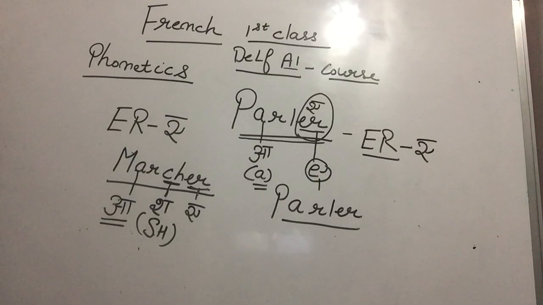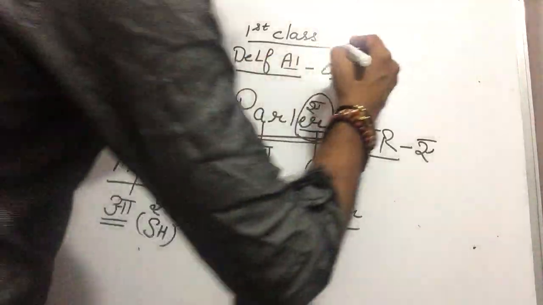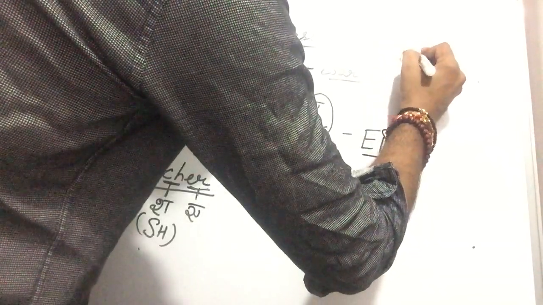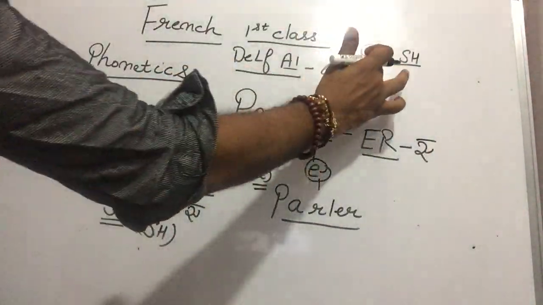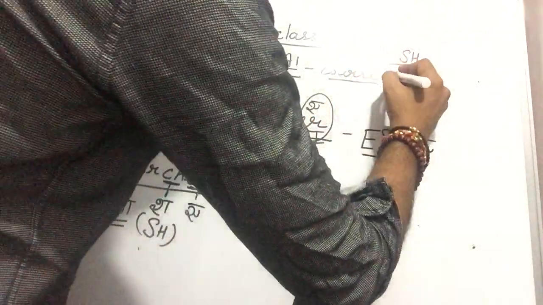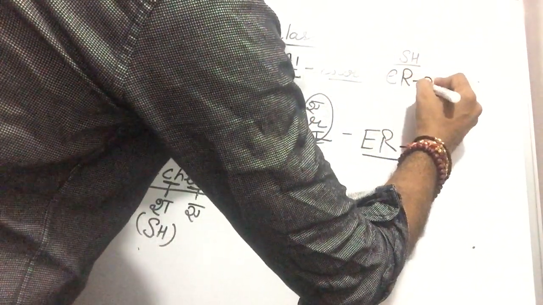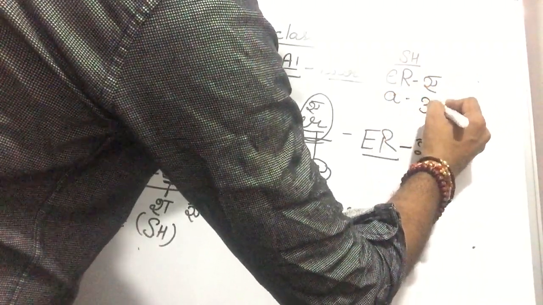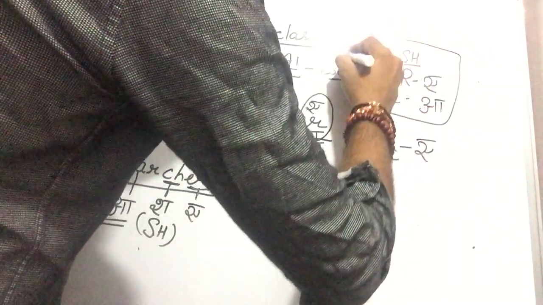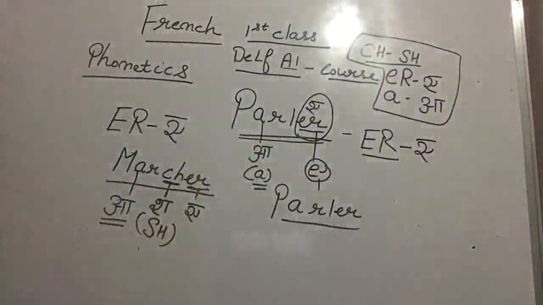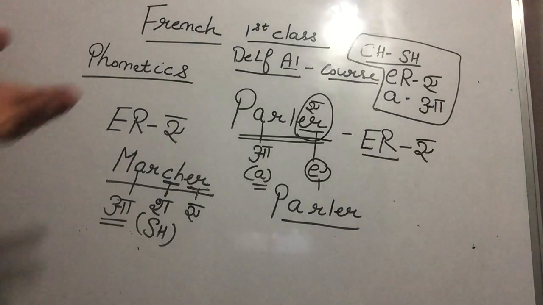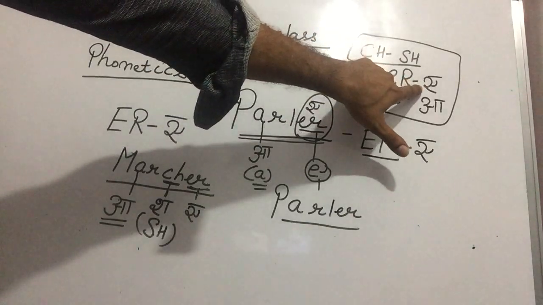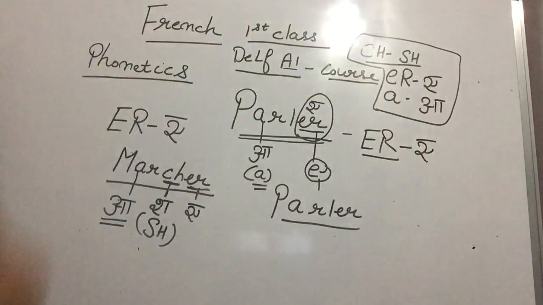CH sound is sh. So I can write it down over here also, Paji. Is it visible to you, Paji? Yes, sir, visible. And ER sound is A, and A sound is a. We have a lot of phonetics, so today we'll do a lot of phonetics. Speak after me, Paji. CH sound is sh. ER sound is A. And A sound is a.